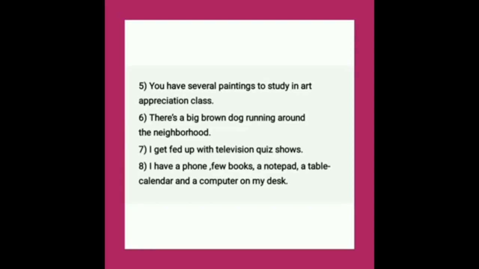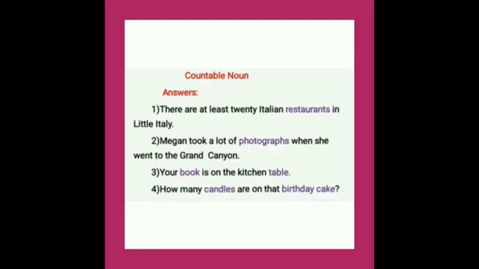Shall we check the answers? So here the answers are. First example, there are at least 20 Italian restaurants in Little Italy. Here restaurants are countable nouns. Okay. Second, Megan took a lot of photographs when she went to the Grand Canyon. Here, photographs. Third one, your book is on the kitchen table. So here, book and table are countable nouns.